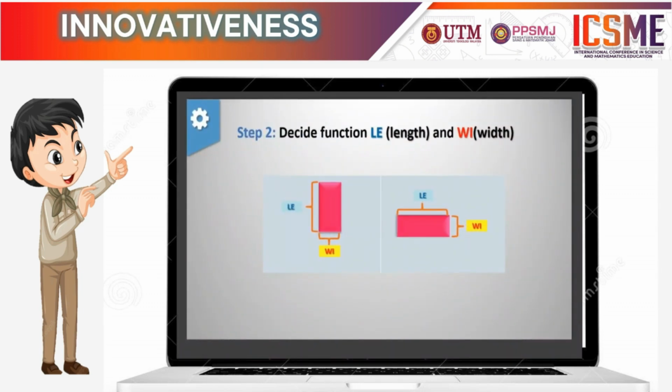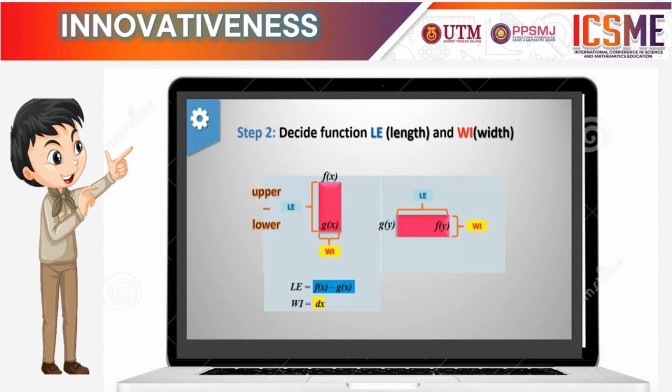Step 2. We decide the function of length and width. For the vertical block, we have two functions. They are f(x) and g(x). Length equals the upper function subtract the lower function. Therefore, we have the length as f(x) minus g(x), and the width is the small change of x, which is dx.